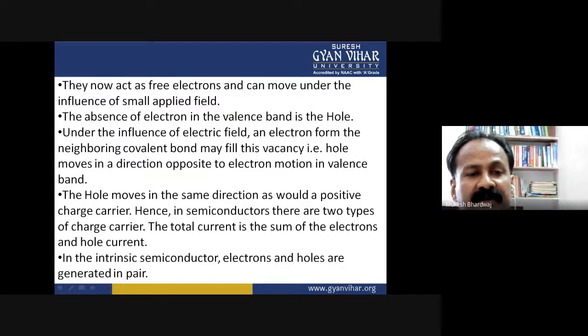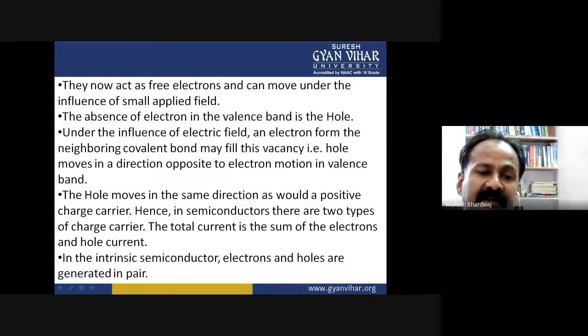Under the influence of an electric field, an electron from the neighboring covalent bond may fill this vacancy, that is, the hole moves in a direction opposite to electron motion in the valence band. The hole moves in the same direction as a positive charge carrier would. Hence, in semiconductors, there are two types of charge carriers. The total current is the sum of electron and hole currents.